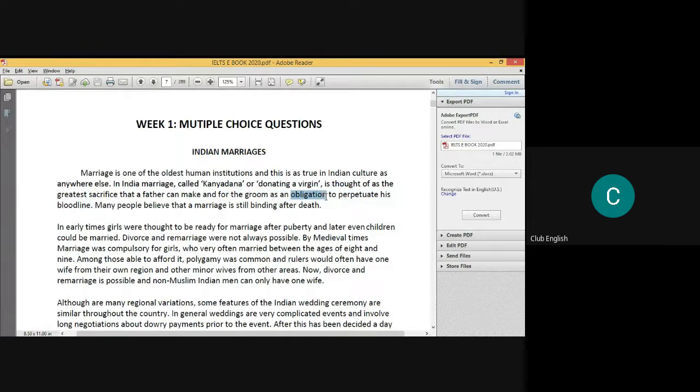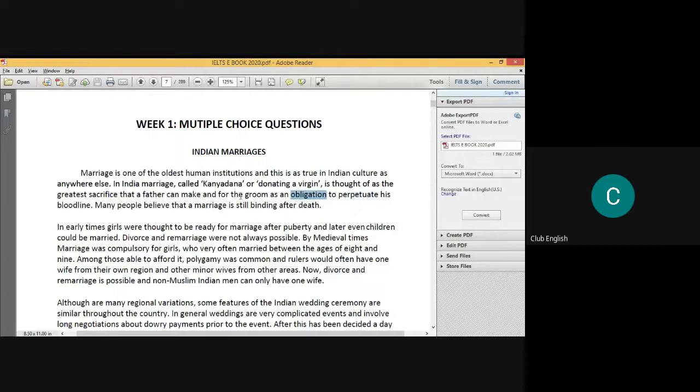What is an obligation? Can anybody tell me? Like responsibility or duty. Yes, responsibility or duty, right? So it is an obligation to perpetuate his bloodline. What is perpetuate? Extend. Continue. Yes. So obligation means duty.